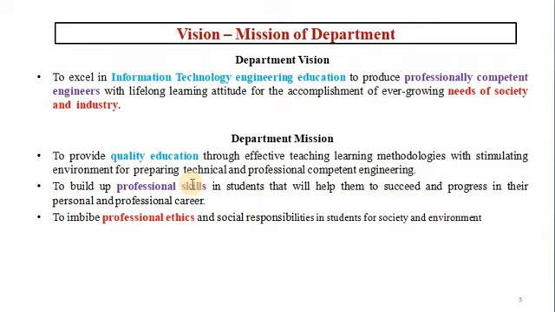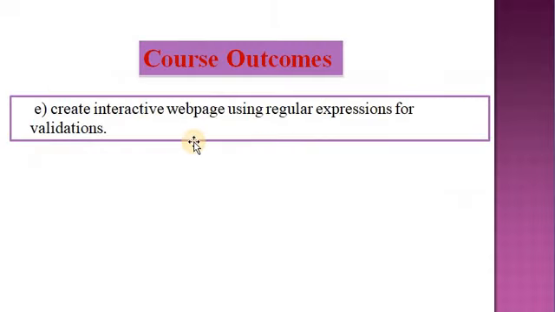Let us see what is meant by course outcome. The course outcome for this chapter is to create an interactive web page using regular expression for validation. Course outcome means what the student will be able to do after completion of this course.